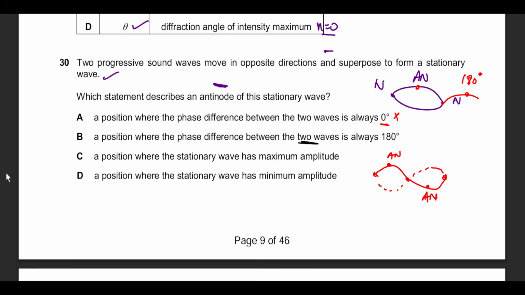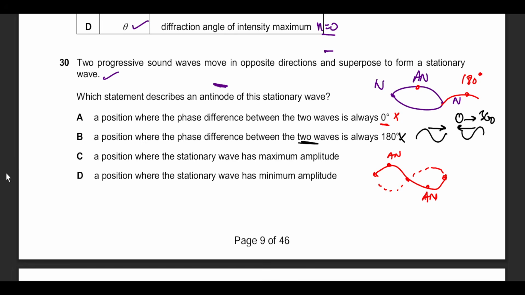Between two waves is always 180? No, it's not always 180. This is wrong. The fact that waves basically travel through one another. They're traveling towards each other, and then they pass through each other. As a result, the phase difference actually starts from 0 and goes to 360 completely. It's a complete check of all the phase angles.